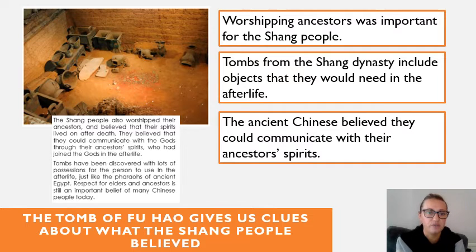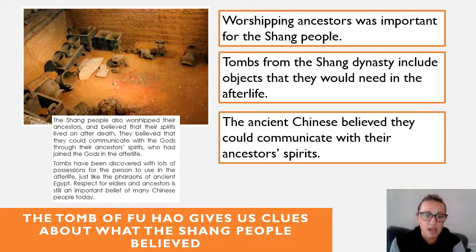And then underneath the picture it says, the Shang people also worshipped their ancestors and believed that their spirits lived on after death. They believed that they could communicate with the gods through their ancestors' spirits, who had joined the gods in the afterlife. Tombs have been discovered with lots of possessions for the person to use in the afterlife, just like the pharaohs of ancient Egypt.